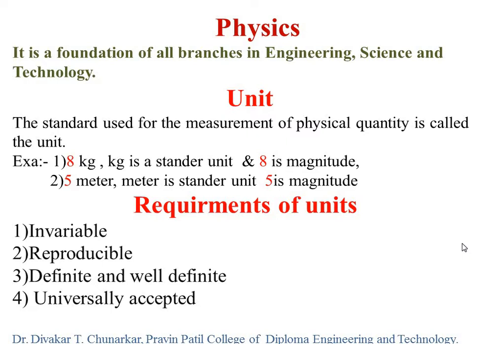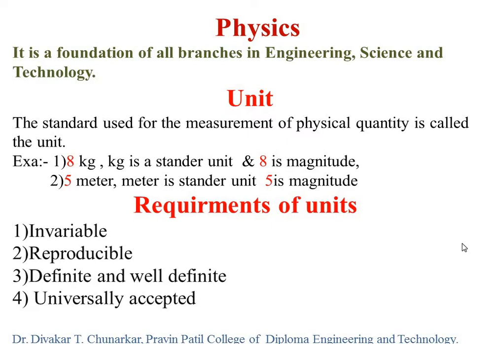So here 8 is the magnitude, not 8 liter, not 8 kilometer, not 8 meter; 8 kg or 8 gram, you may say. So kg and gram are the standard units we use for the measurement of sugar weight or sugar mass.